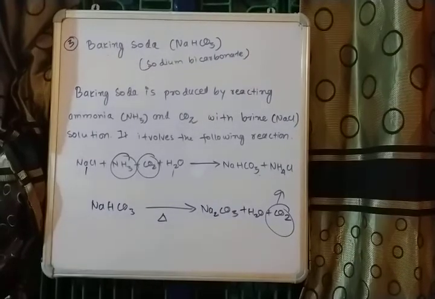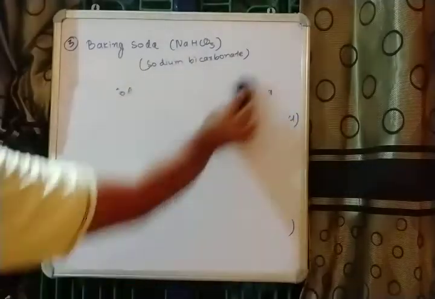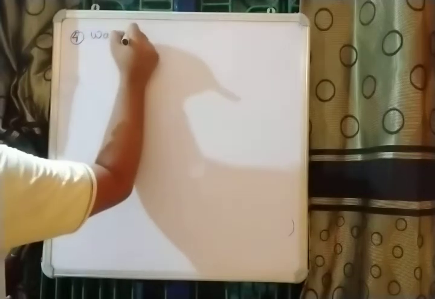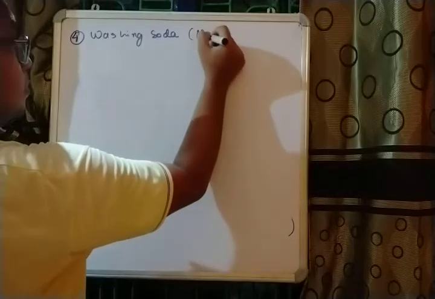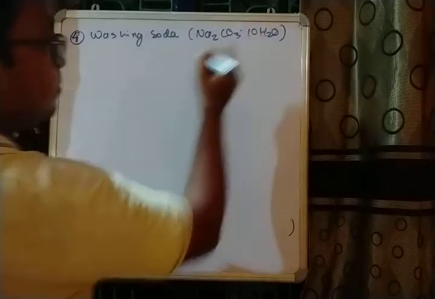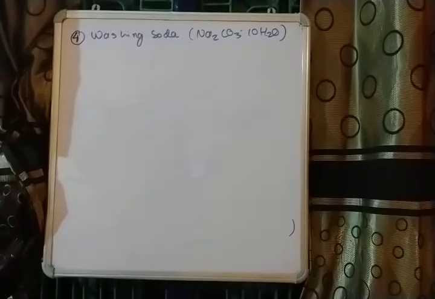The uses are already explained, so I will not waste much time and directly move on to the next important substance, which is washing soda, Na2CO3.10H2O.